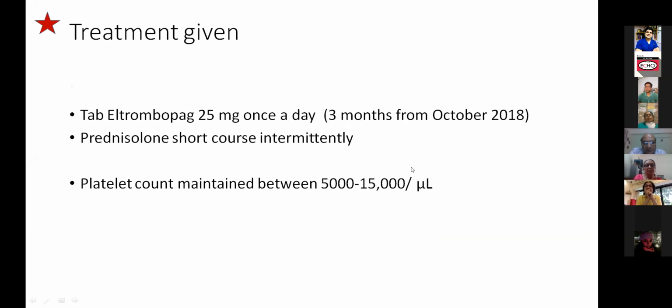So what happened to this child, Ravi? So we put her on... Her father works in the government, so he did have access to Eltrombopag. By then, he said he can get it. So we tried it for 2 months, but no response, so that was also stopped. No significant response happened. Of course, the dose we gave was only 25 mg daily. She was already 7-8 years by then, so probably that is why. But it did not work and it was stopped.